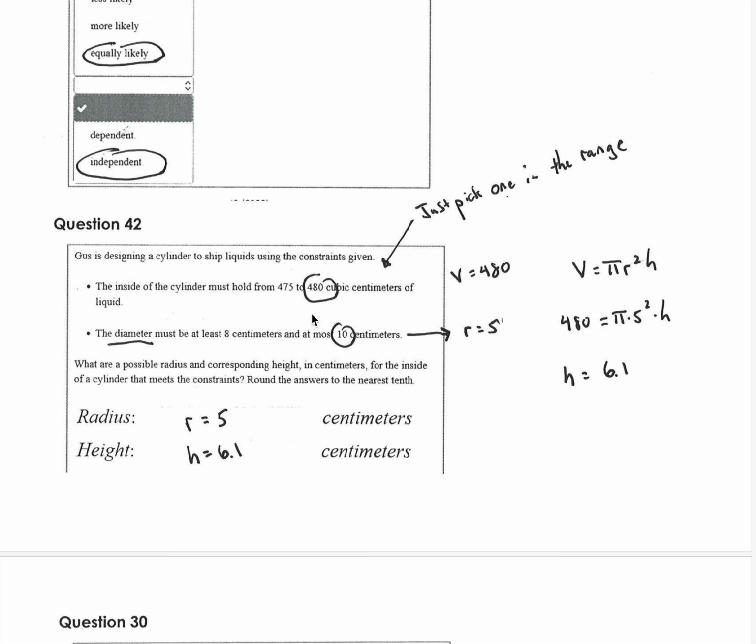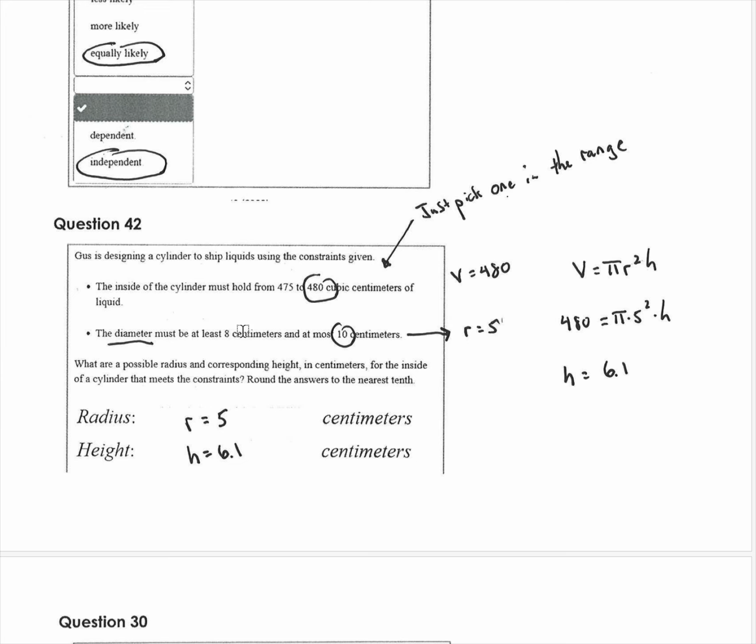But I just picked the volume to be 480, and I picked the diameter to be 10, which meant that the radius was 5. And then I wrote the formula. The volume of the cylinder is pi r squared h. So I just plugged in 480 for the volume, 5 for the radius, and I solved this. You feel free to use Desmos, or you can do algebra, and you can get 6.1.